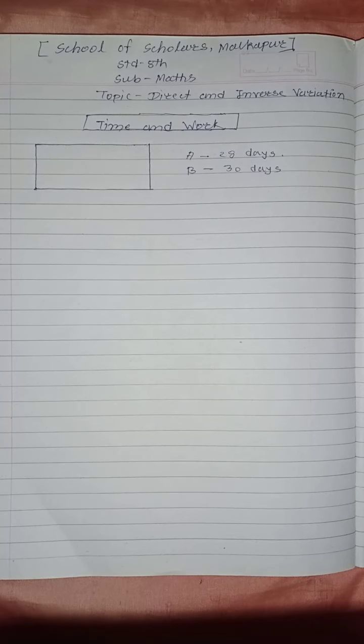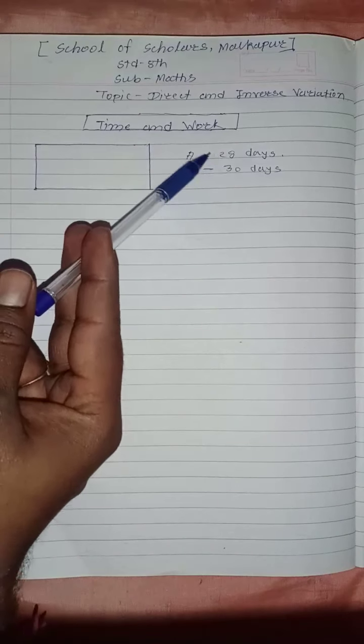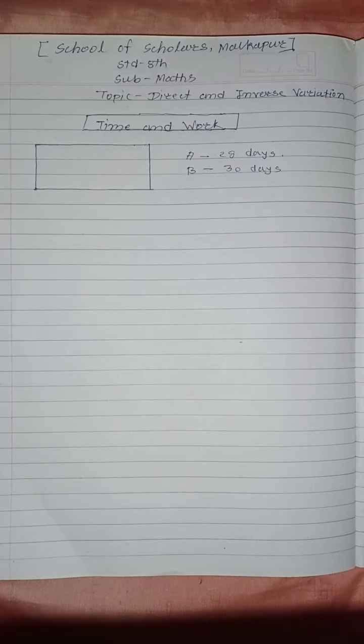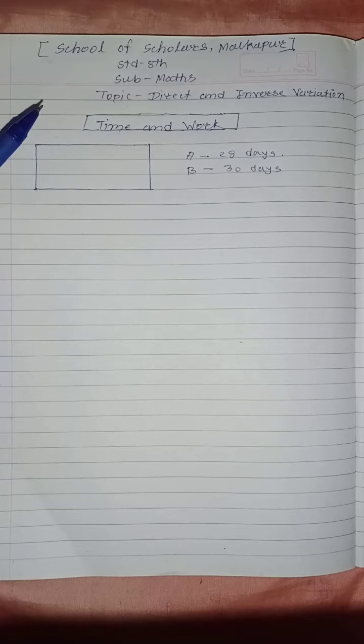No. So can we subtract? 30 days minus 28 days, 2 days. Can they both finish the work in 2 days, when alone they take 28 and 30 days? No. So how can we solve this query?